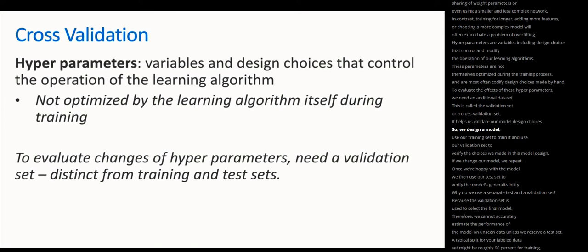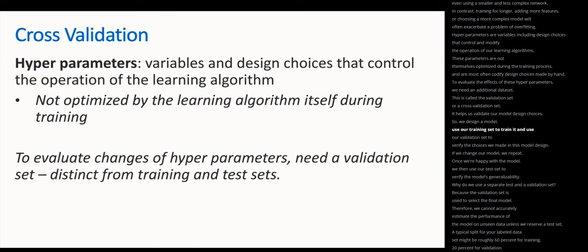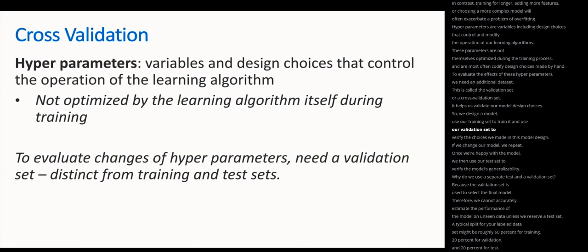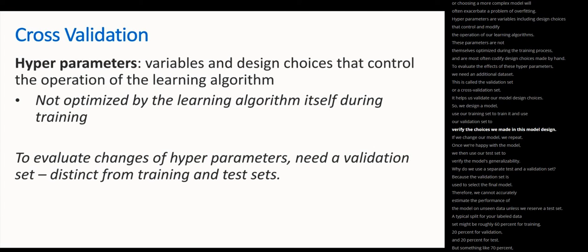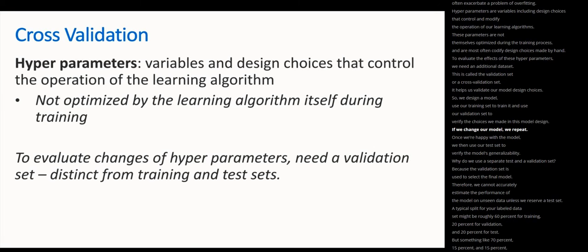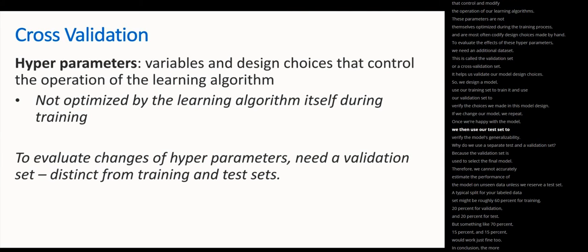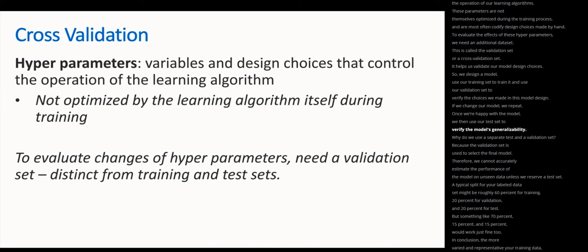So, we design a model, use our training set to train it, and use our validation set to verify the choices we made in this model design. If we change our model, we repeat. Once we're happy with the model, we then use our test set to verify the model's generalizability.